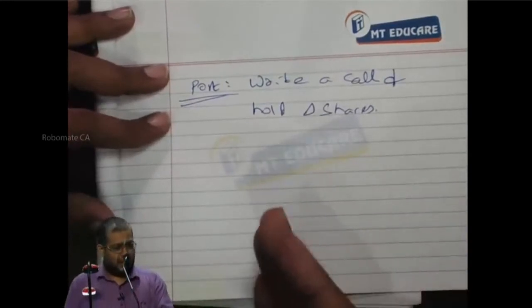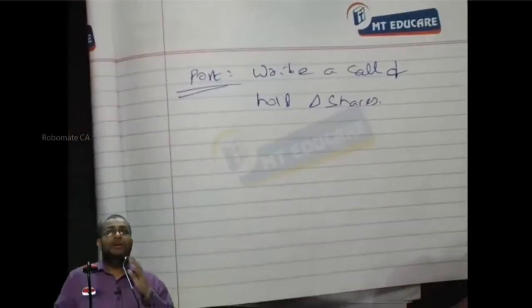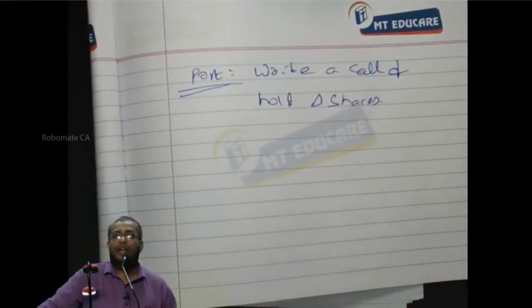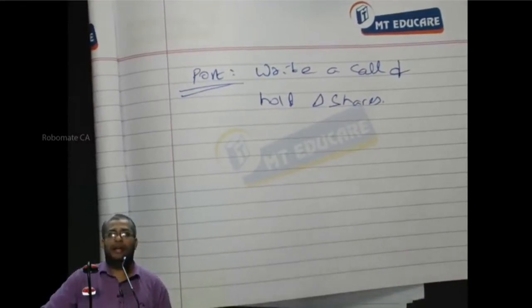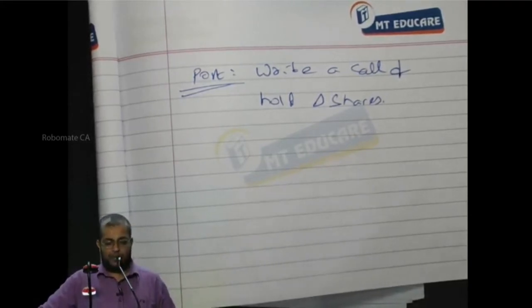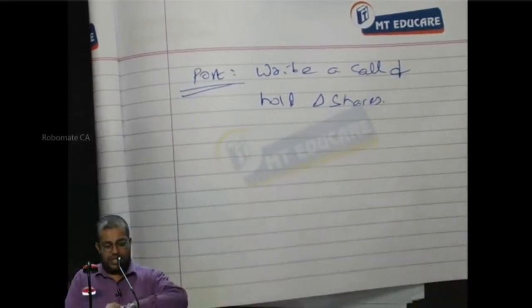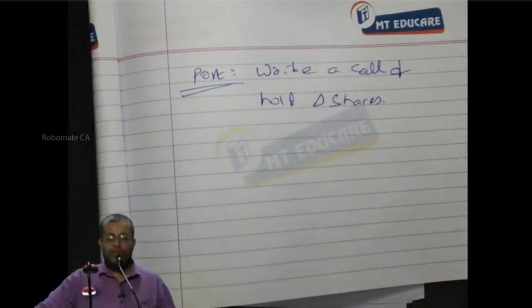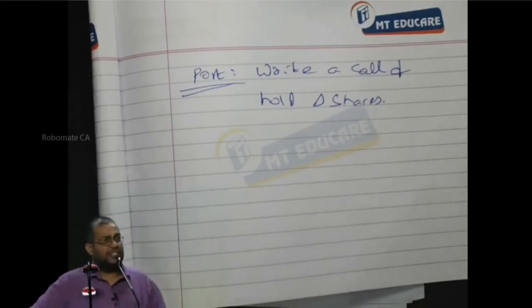Can I say? We'll be discussing the logic and all later. Now write down, step 1: calculate change in FSP and change in VC. VC means value of call. Calculate change in FSP and change in VC.